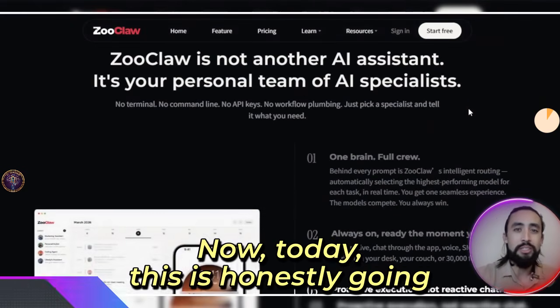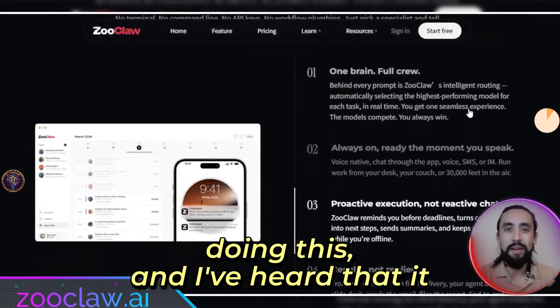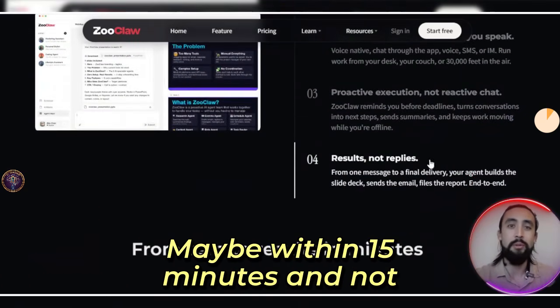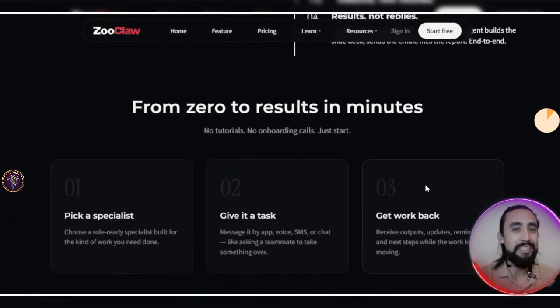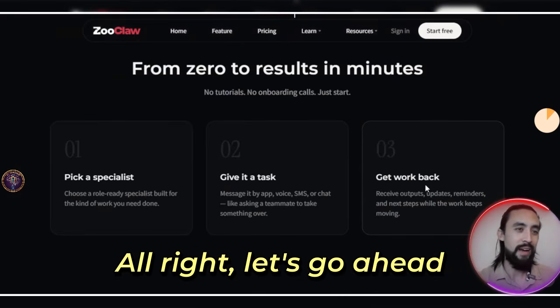Now today, this is honestly going to be my first attempt at doing this. And I've heard that it only takes a matter of minutes, maybe within 15 minutes and not too many credits to get it done. So I'm really excited to show you exactly how it all works. All right, let's go ahead and give this a go.